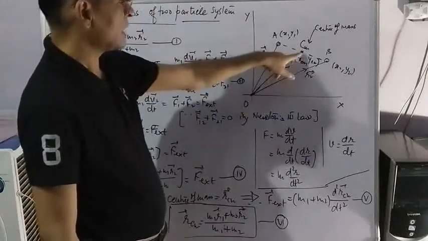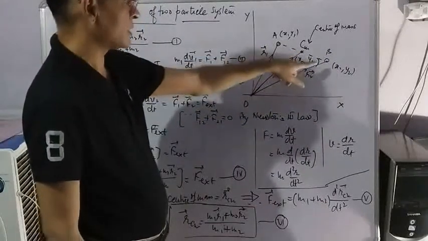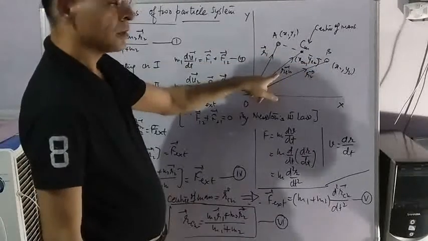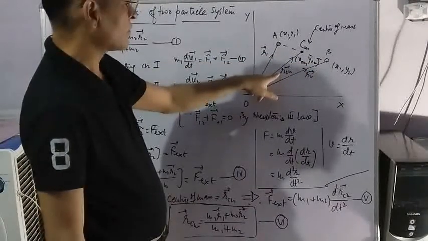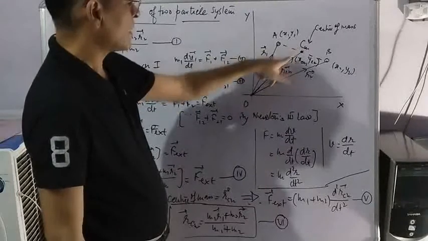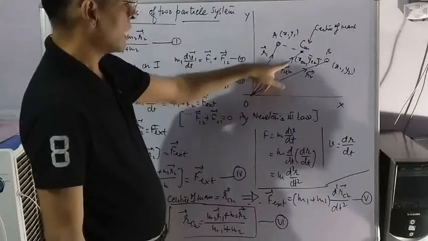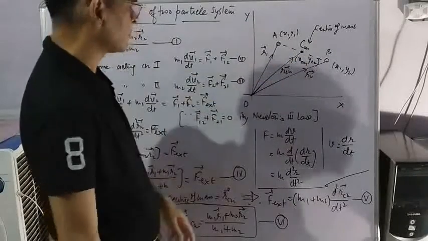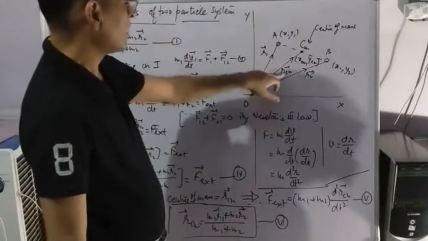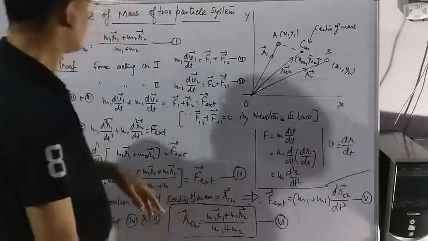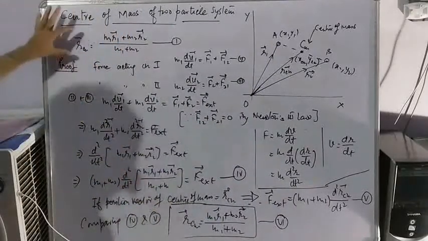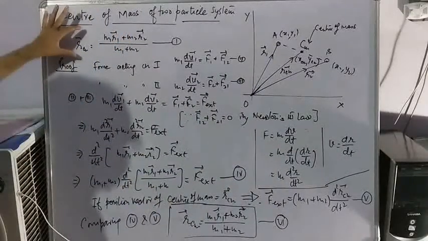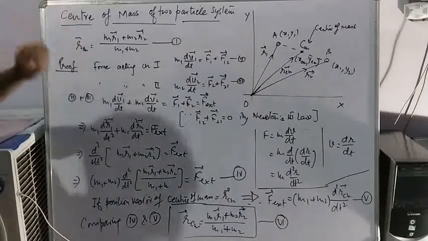And suppose Cm is the center of mass of this system. So the position vector of center of mass is RCm, with coordinates xcm and ycm. We are going to find the value of RCm. The value of RCm is given by this formula. We are going to derive this formula.